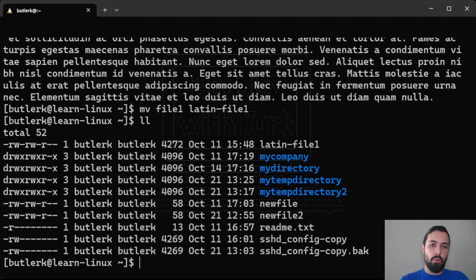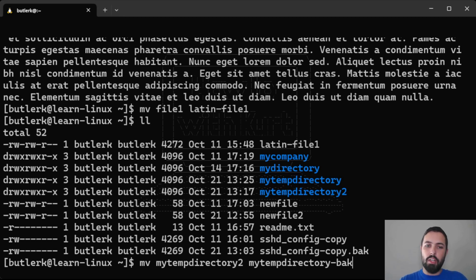So let's go ahead and rename my temp directory. Maybe I want to make that my temp directory backup. So I'm going to say move my temp directory to, and I'll specify my temp directory dash BAK because it's a directory. Typically, I like to have files with a dot, because a lot of people recognize that as a file with an extension, and directories don't typically have extensions. So I'm just going to rename my temp directory to my temp directory dash BAK.